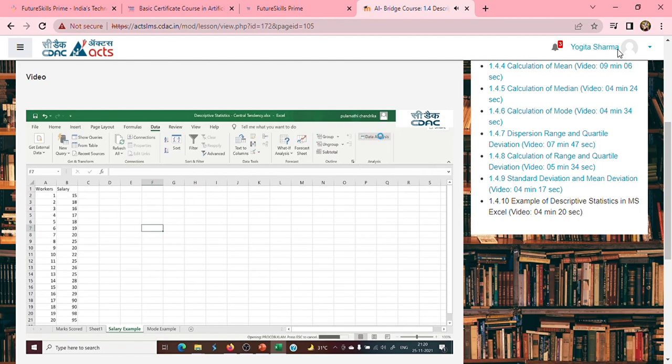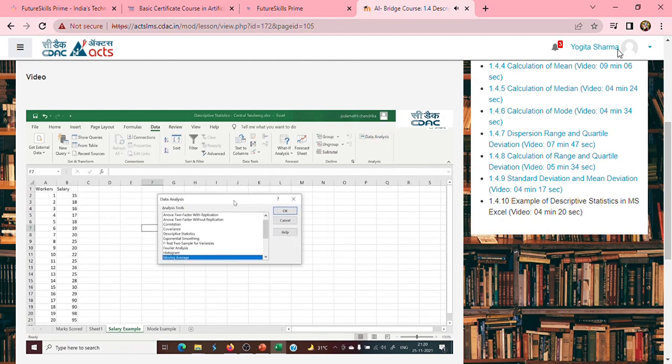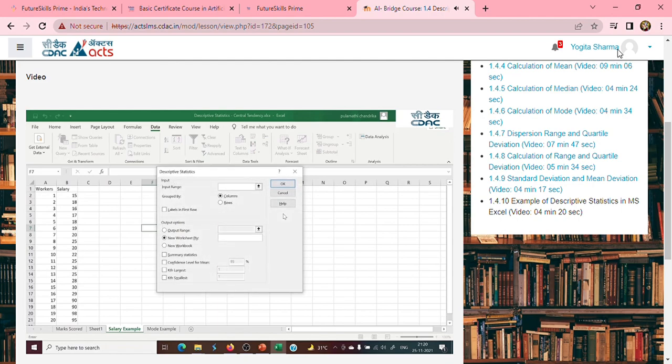Click on Data Analysis. It will show you all the functions it can do, like ANOVA, correlations, and the other statistical functions. You can see something called Descriptive Statistics here. Click on that and click OK. The moment you click OK, it will ask on which values you want to extract the descriptive statistics. I want the descriptive statistics on the salaries of all these 20 workers, only on the salaries, because workers is a serial number. So I'm selecting from the label part. As I am selecting from the label part, I have to enable the Labels option, so I'm clicking on Labels in First Row.